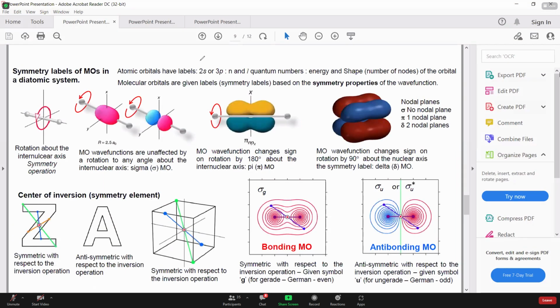So the definition here lies, again, we are going to rotate along the z-axis, the internuclear axis, and if we rotate by 180 degrees, what happens? The phase will change. Such bonds are referred to as pi bonds, right? So if you imagine you are looking from here, if you rotate simply by 180 degrees, the positive phase will replace the negative one, and negative will replace the positive one.